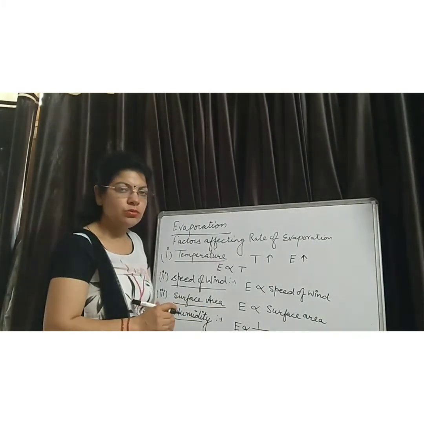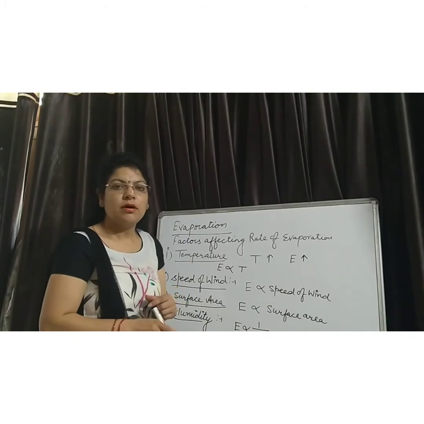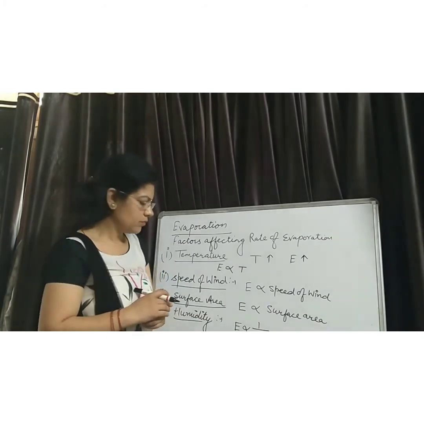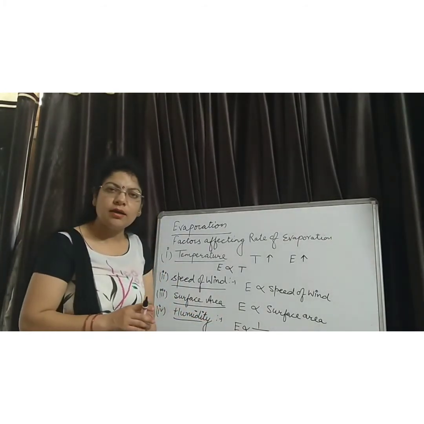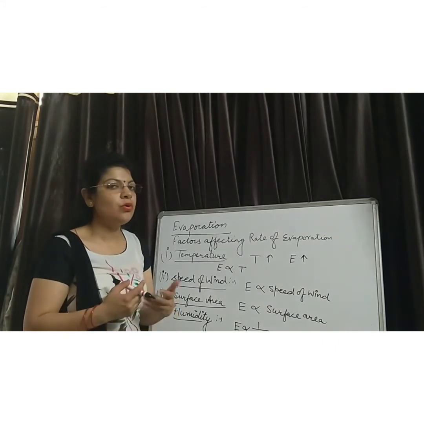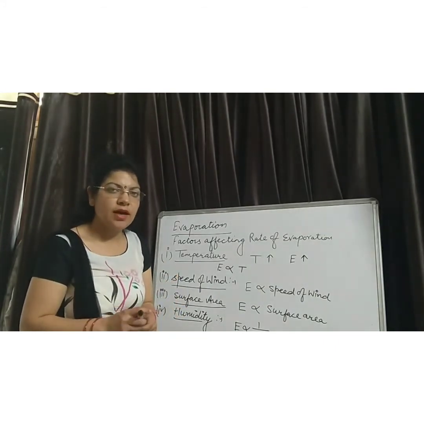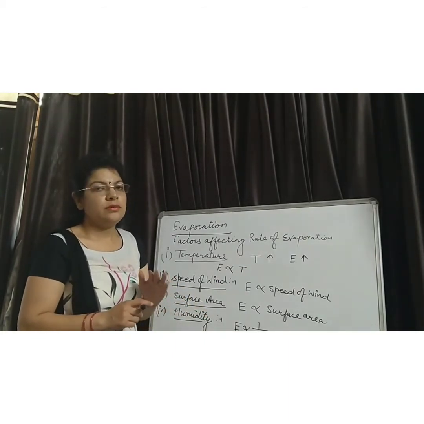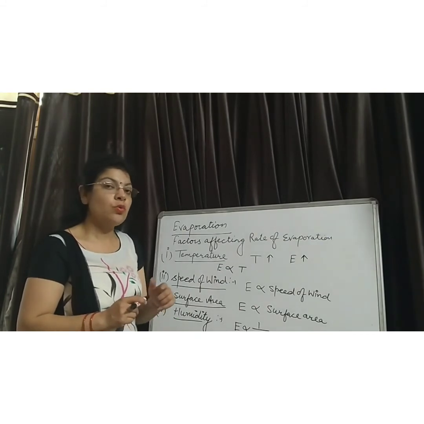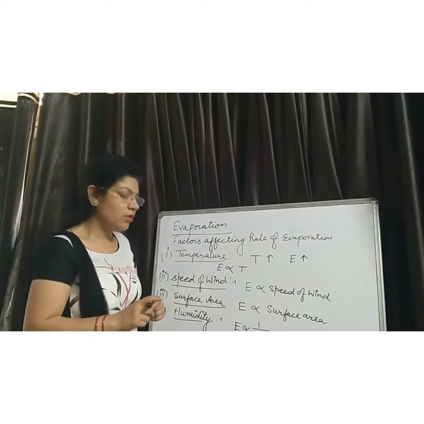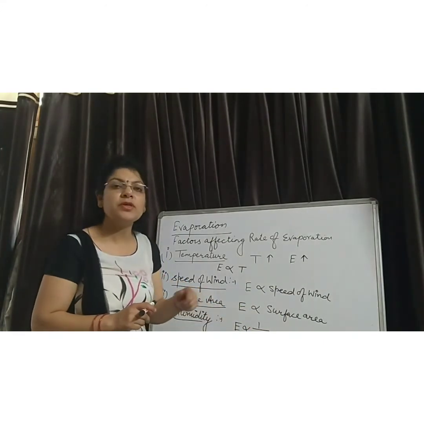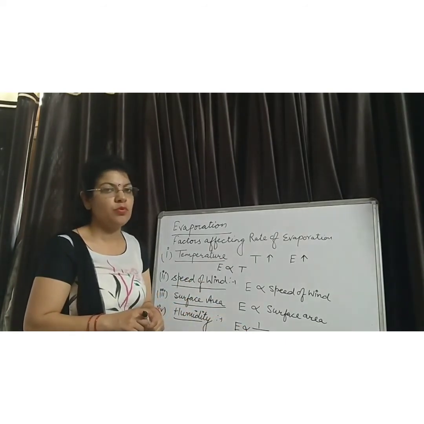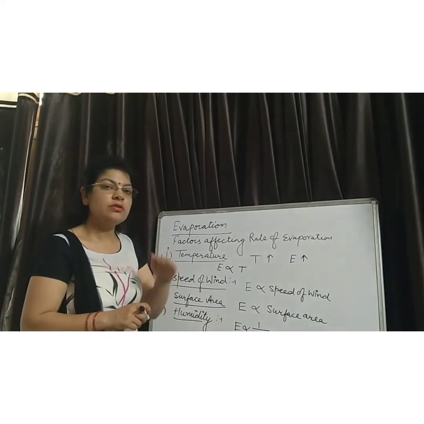Why and how? After the rainfall, there are so many water vapors present in the atmosphere, or the humidity is higher in the atmosphere, so clothes do not dry up fast. You must observe that after the rainfall, the clothes don't dry up fast. They take so much time to dry up. Why? Because a lot of water vapors, a lot of humidity, is present in the atmosphere. Therefore, the rate of evaporation decreases.